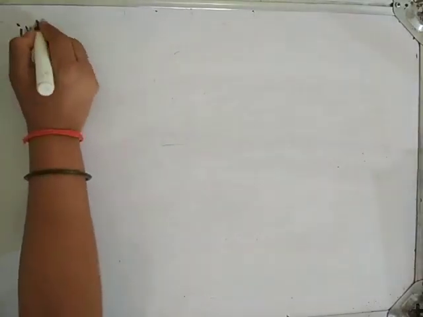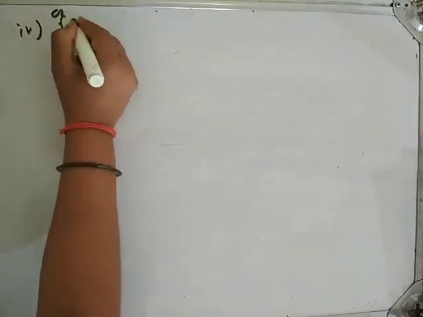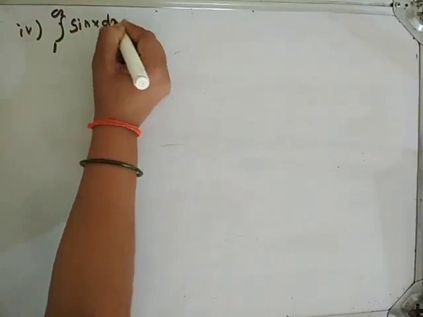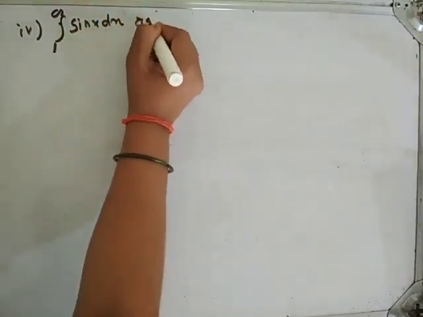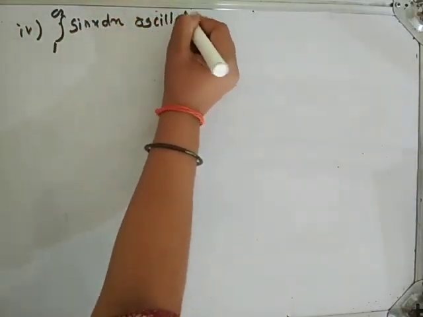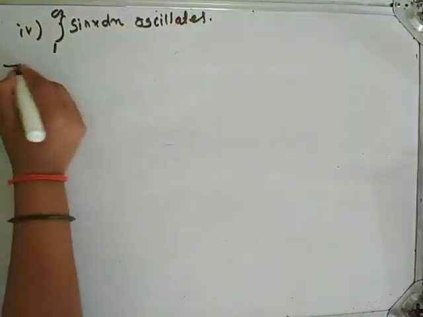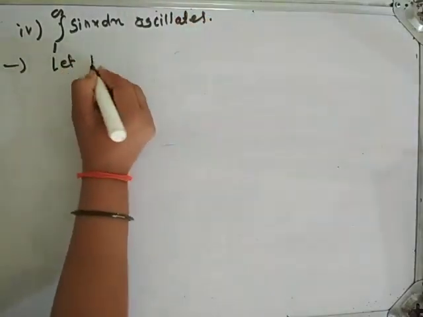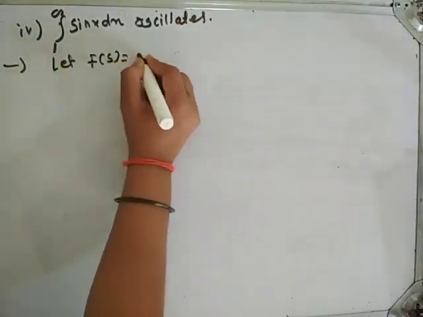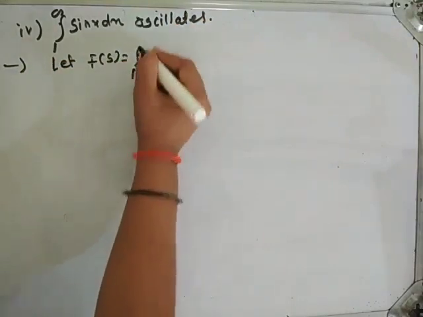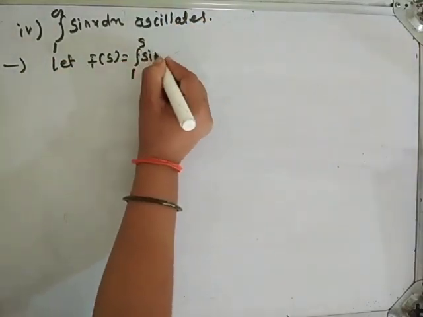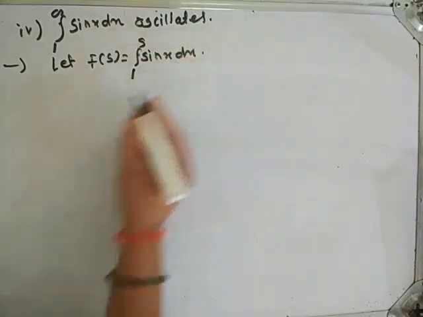Let us take the fourth example. Integration from 1 to infinity sin x dx oscillates. Solution. Let f of s be equal to integration from 1 to s sin x dx. Okay.